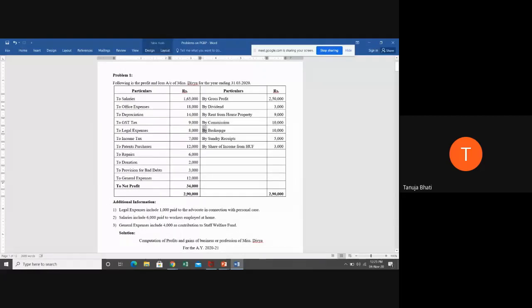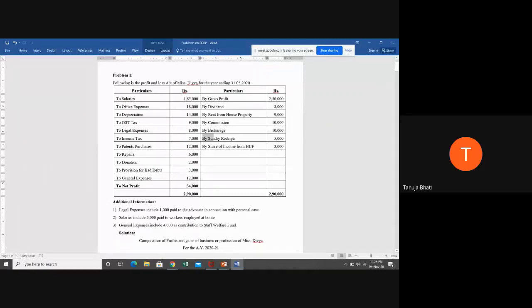Next, by brokerage. Brokerage also we consider it as a business income, because by the word we cannot classify it into which head of income it belongs to unless we are given some additional information. So there is no additional information about brokerage, and considering brokerage as 100% business income, we need to tax it as a business income, and therefore no treatment of it will be given in the main answer.